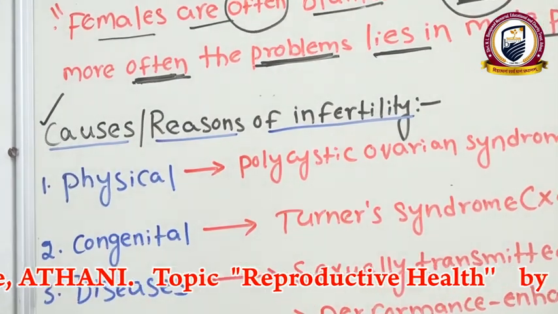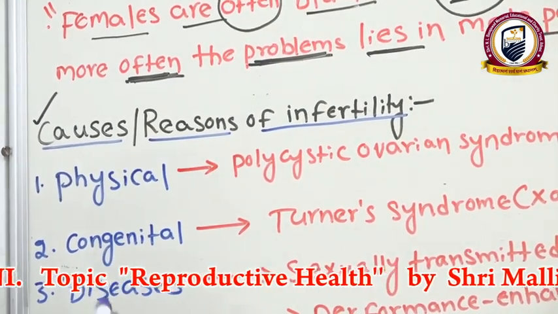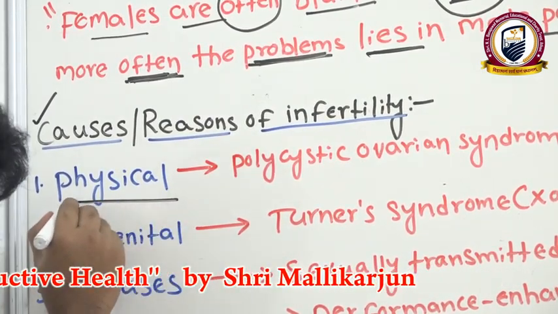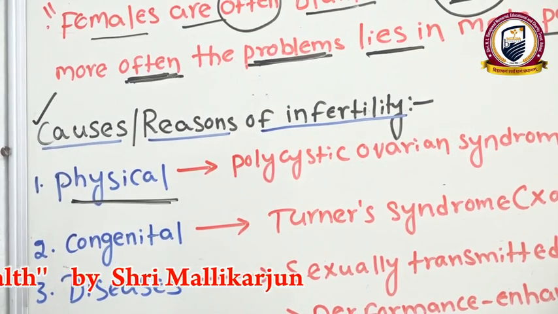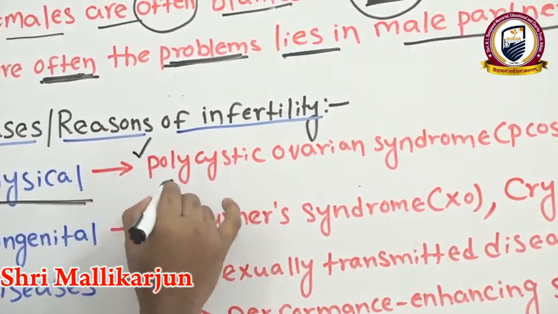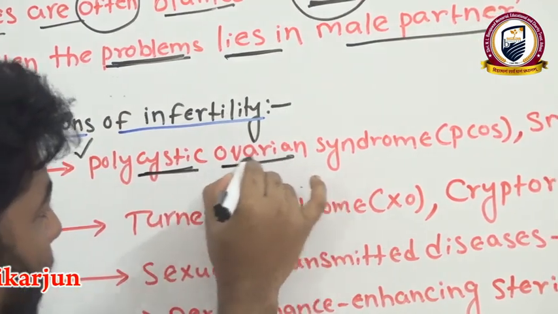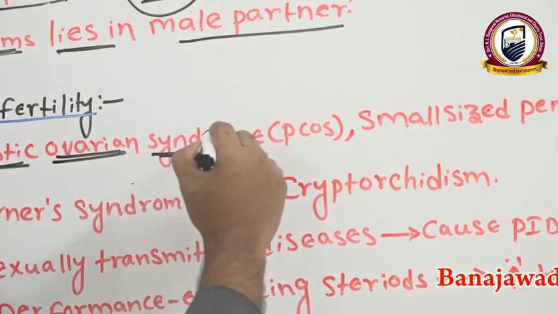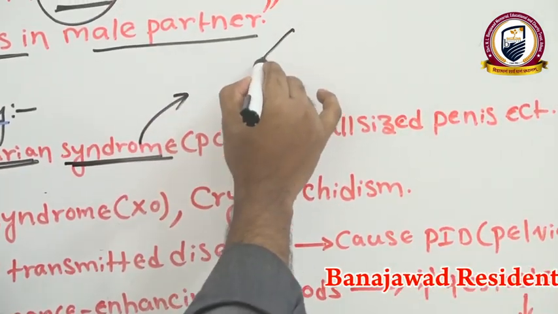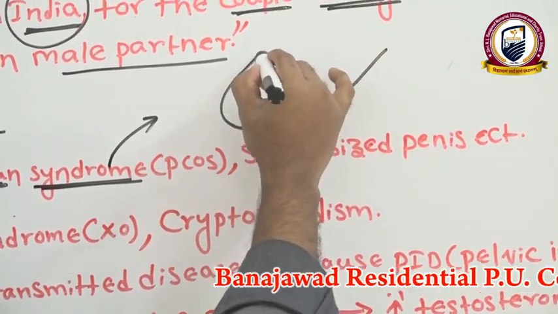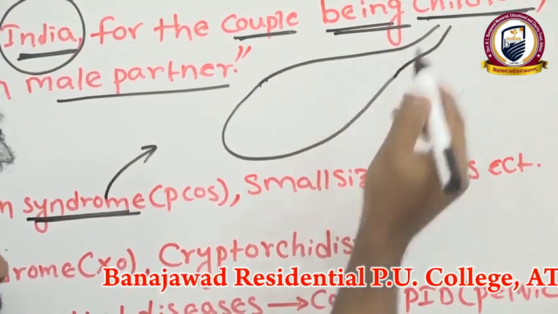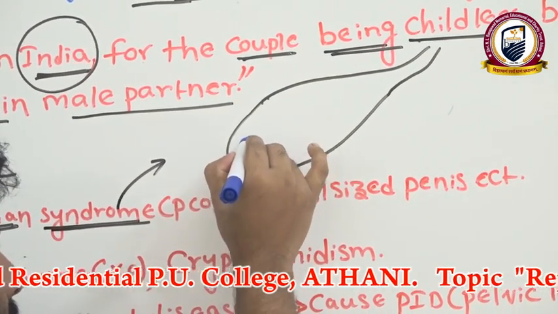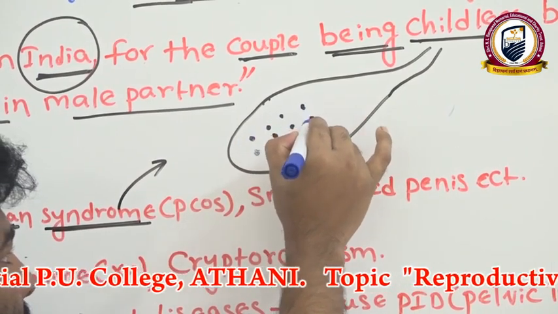Now we can see the causes or reasons of infertility. The first cause is physical causes of infertility. In females, there is polycystic ovarian syndrome. What we observe in this case is, for example, this is the ovary. In this ovary, follicles are present. These are the follicles.